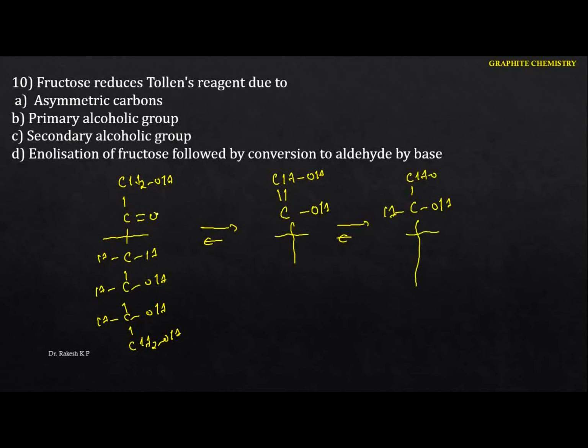So here the keto group changes to the enol, which rearranges to give the aldehyde. Now there is the presence of the aldehyde, hence it answers Tollens' reagent. Enolization of fructose is followed by conversion to the aldehyde by the base. Because of this reason it answers Tollens' reagent.